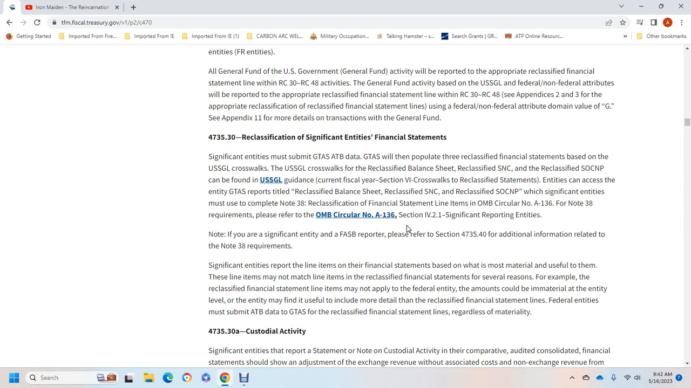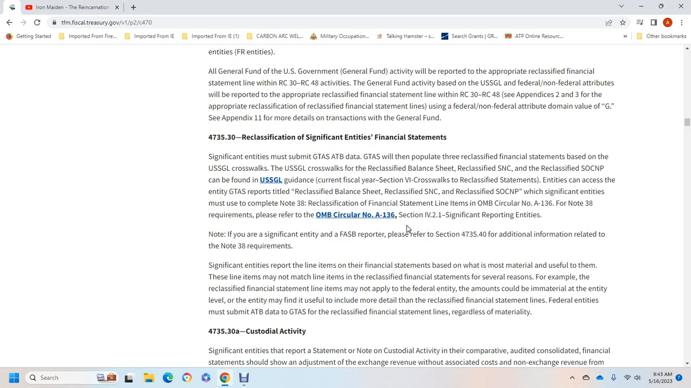The Governmental Treasury Accounting System will then populate with the reclassified financial statements based on the United States Standard General Ledger crosswalk. The United States Standard General Ledger crosswalk classified balance sheet, with the reclassified statement of net cost and the reclassified statement of changes in net position, can be found in the U.S. Standard General Ledger guidance for the fiscal year, Section 4.5, crosswalks, under the Government-wide Treasury Accounting Standards.